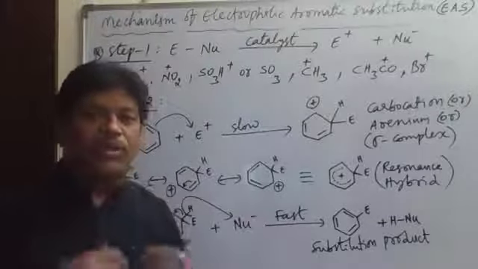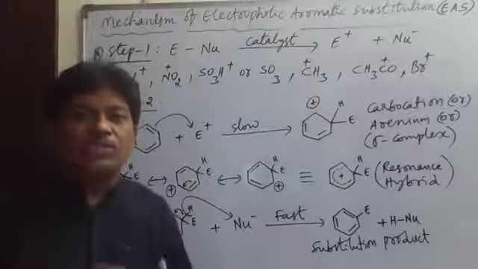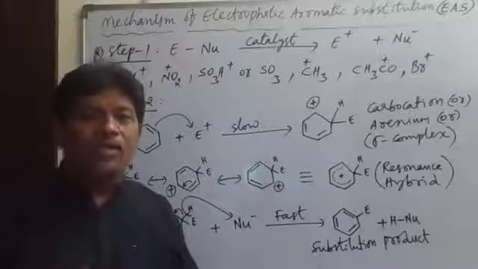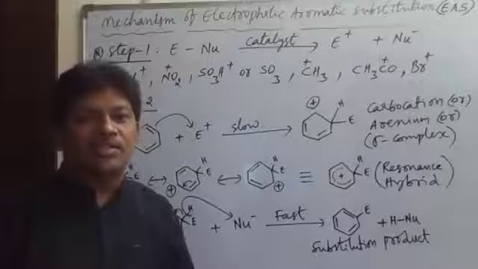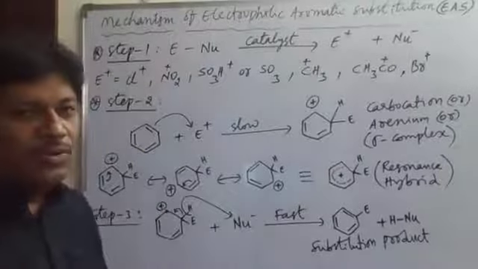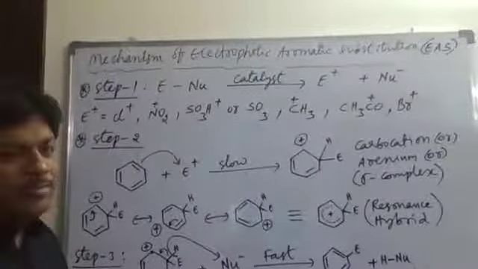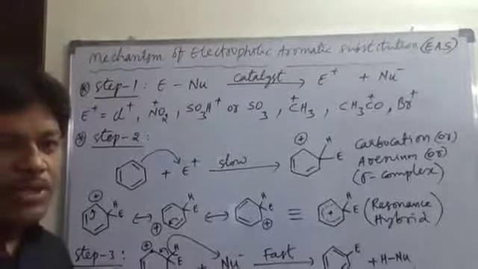Before learning the different types of these reactions, we must first understand the mechanism of a typical electrophilic aromatic substitution reaction. The typical reaction we are going to discuss now is the electrophilic aromatic substitution reaction of benzene.